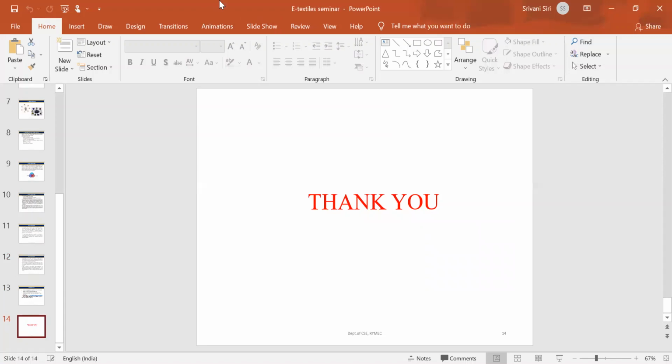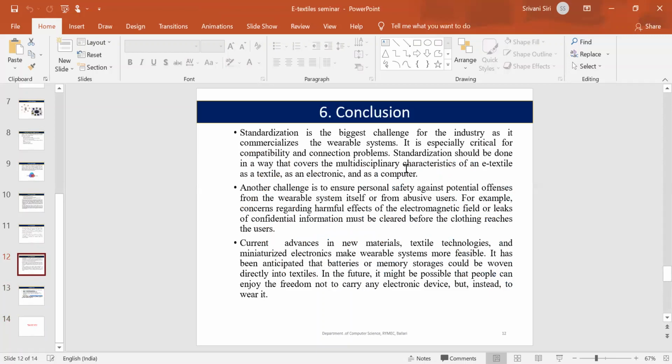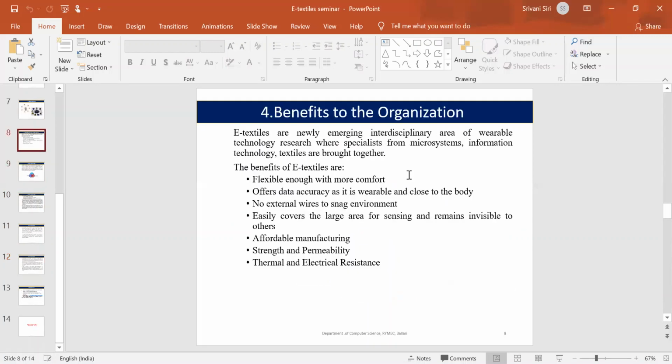What are the advantages of electronic textiles, sir? Sir, now we are carrying smartphones, watches, and everything. Sometimes we may forget them, but we will never forget to wear our clothes. So as the electronic devices are embedded in them, it is very useful, sir.